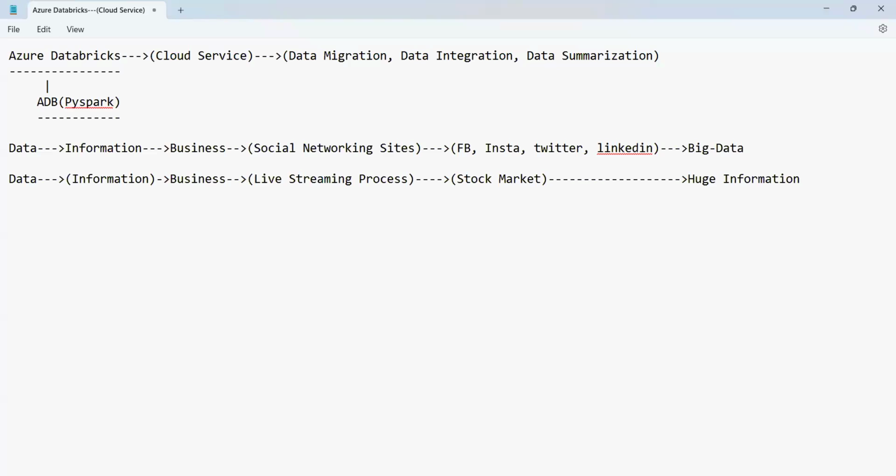Apart from this, what are the other sources of getting the data? We can have many sources, but I can say some of the sources we can discuss here. Ultimately we get the data from the business, and this business can be, we can say, IoT sensors.